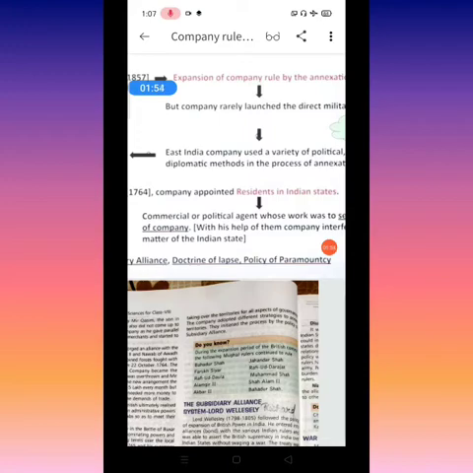The meaning of resident is, suppose they won the Battle of Buxar that took place in Bengal, so they send one official to that area. What is the work of that official? The Nawab is still the Nawab.